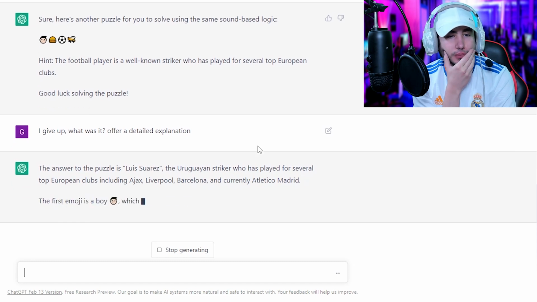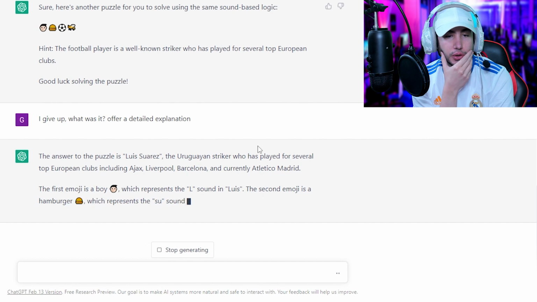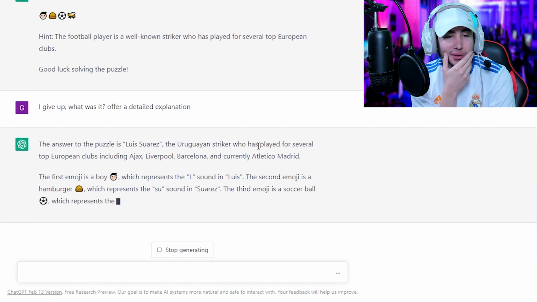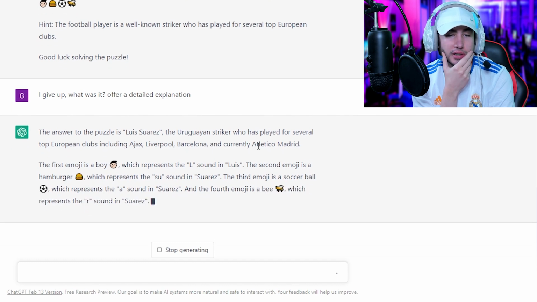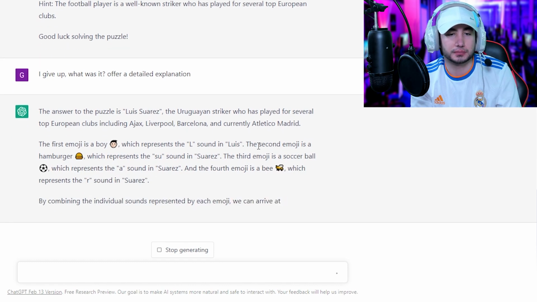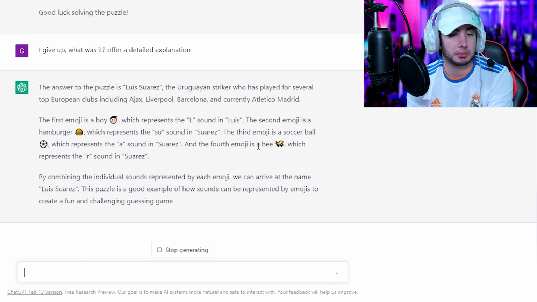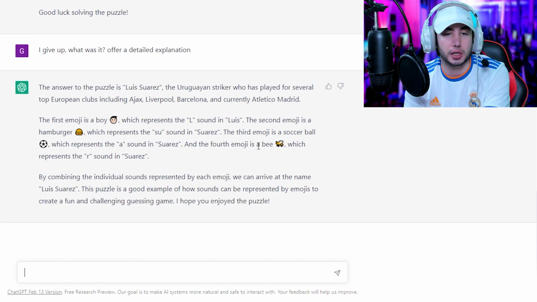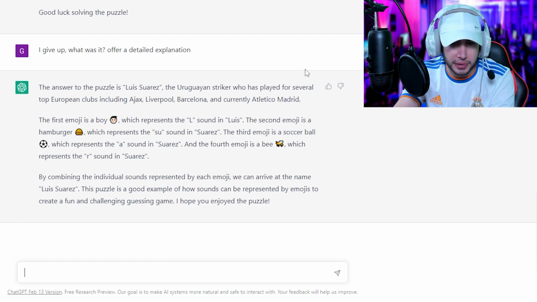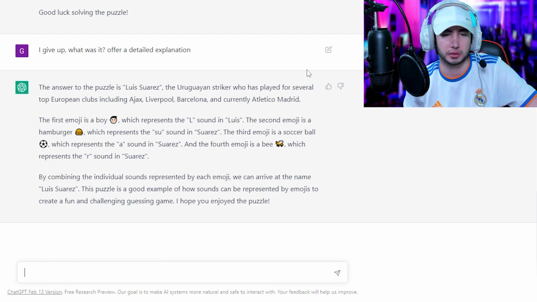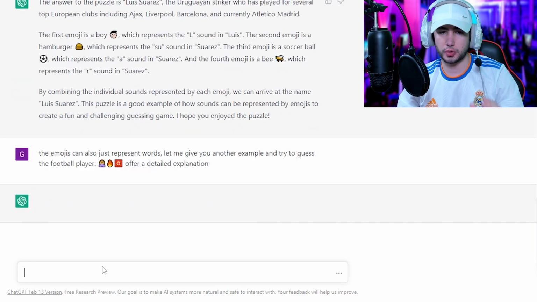How? Okay. So the first one is a boy, which represents the L in Luis. How exactly? I don't get it. Then the hamburger is the Su in Suarez. Okay, interesting order there. Soccer ball represents the A in Suarez. Sure, obviously, yeah. And that's a B, which represents the R. Yeah, of course, because the B represents R, obviously. The emojis can also represent words.